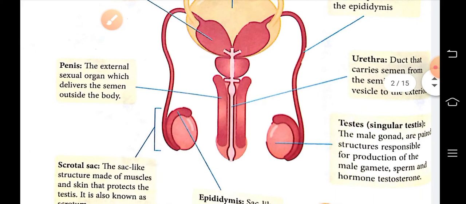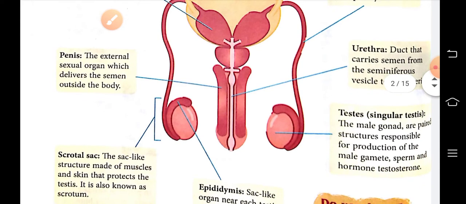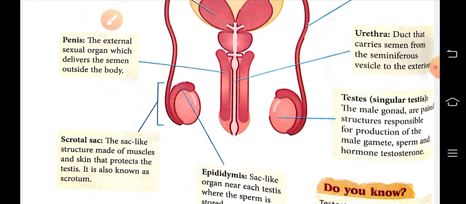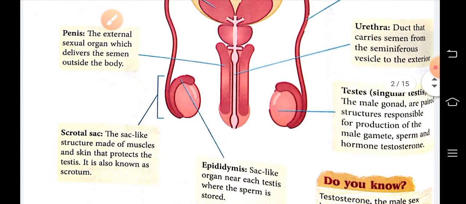Then testis, it is the male gonad, that means the male reproductive organ which produces male gametes, male sex cell. It is a paired structure responsible for production of the male gamete. And also the male hormone, testosterone, is produced by the testis.